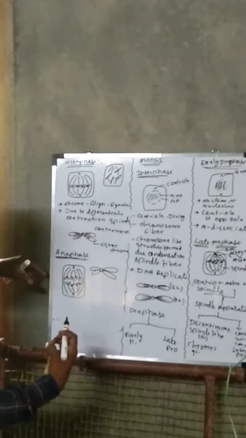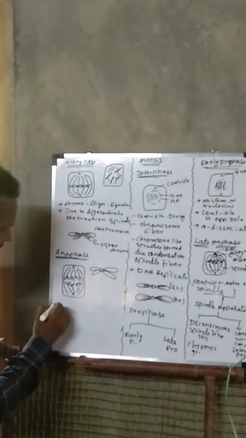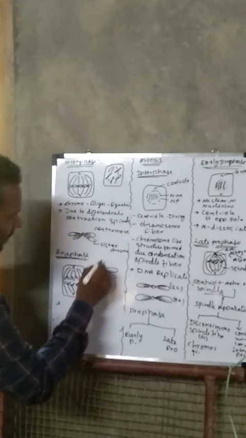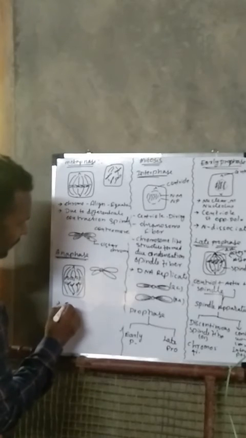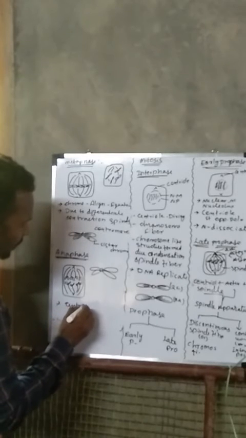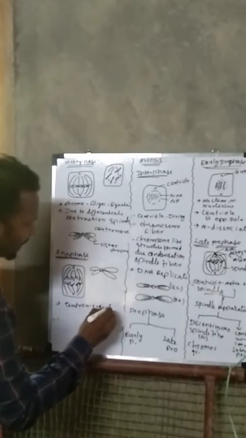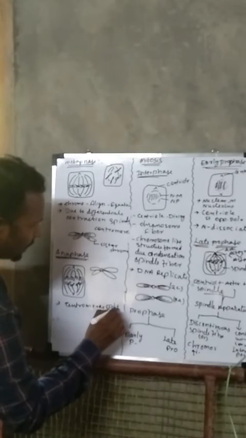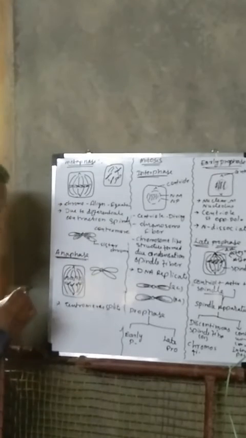For example, here the centromeres split. Centromere splits in the center.